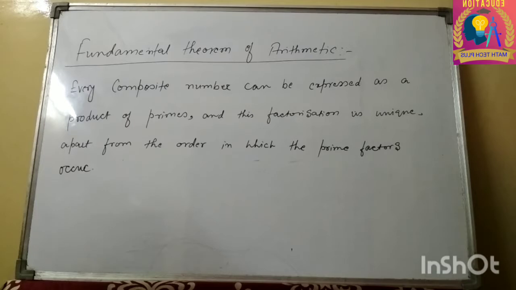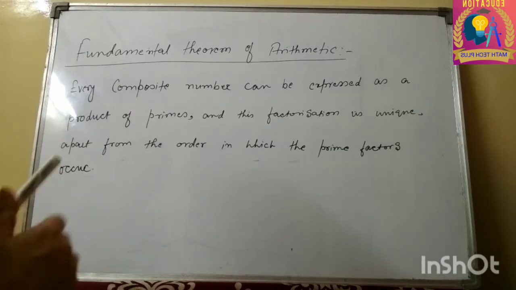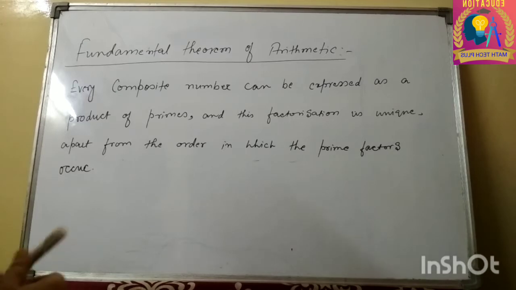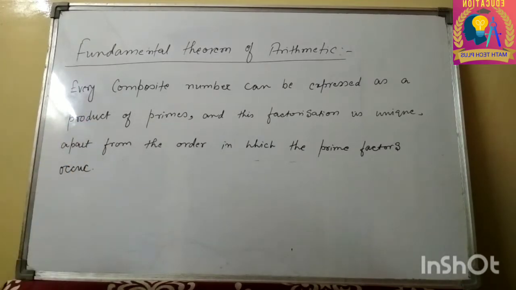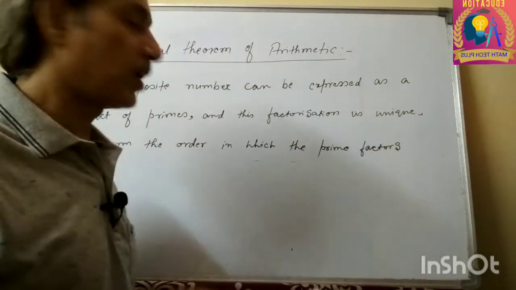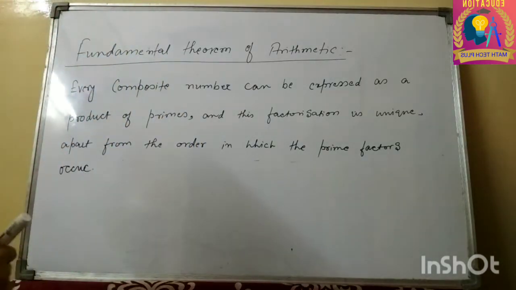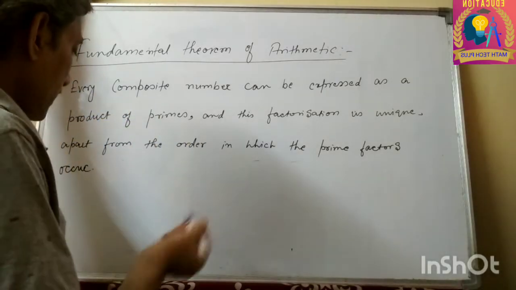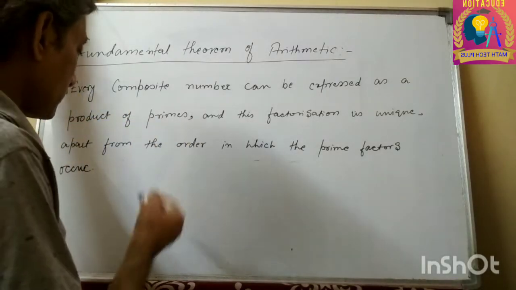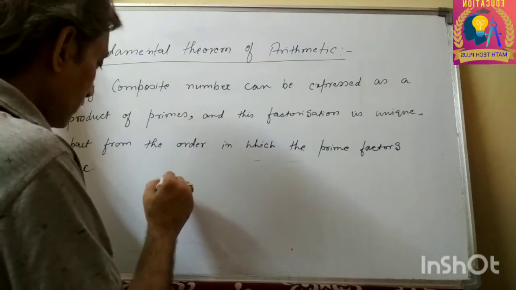Let me explain what it says. In the previous video I have already explained every natural number is either prime or composite except one. One is neither prime nor composite. So except one, let's say I take 2, a prime number, 3, a prime number, let's say 4.